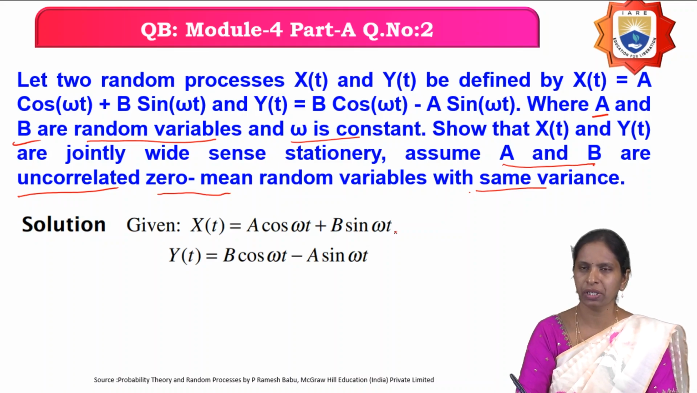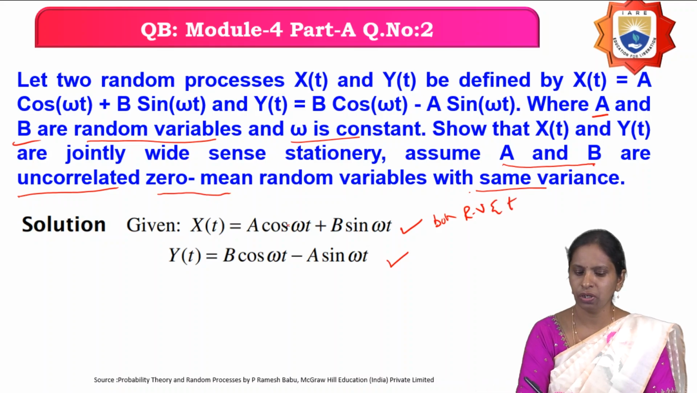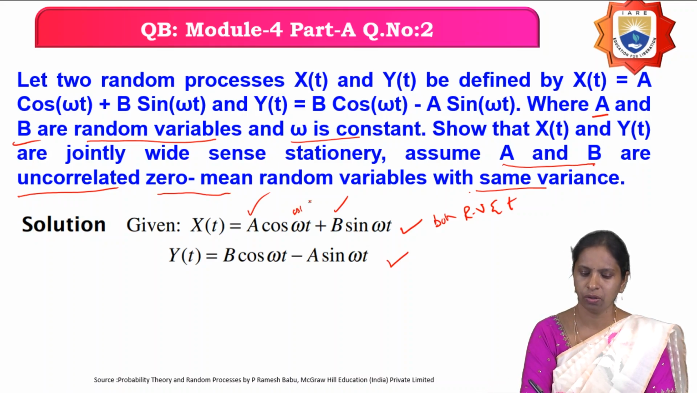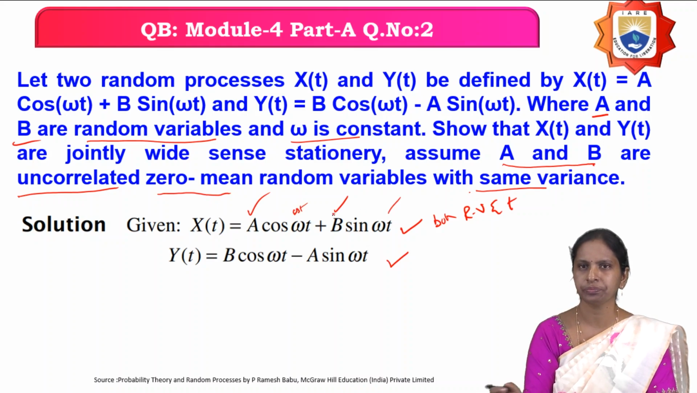So they have given two random processes x of t and y of t. What is a random process? A random process is a function of what? Both random variable and time. So in this, which is a random variable? A and b are the random variables. And here omega is what? Constant, and t is time. And similarly in the random process y of t, here b and a are the random variables. Omega is constant here and t is time.